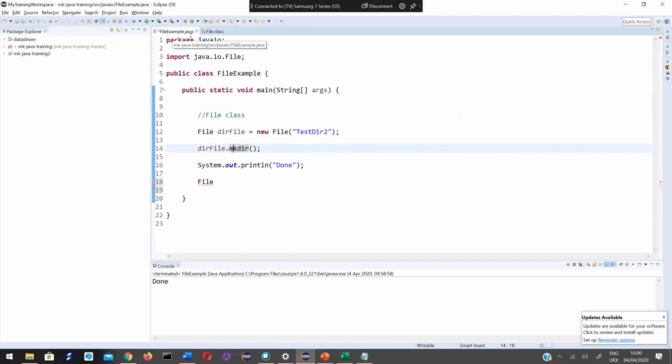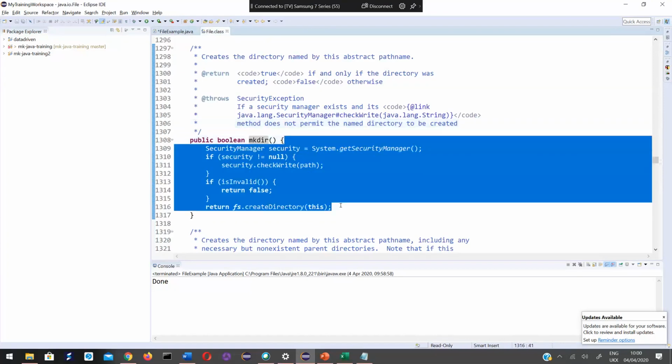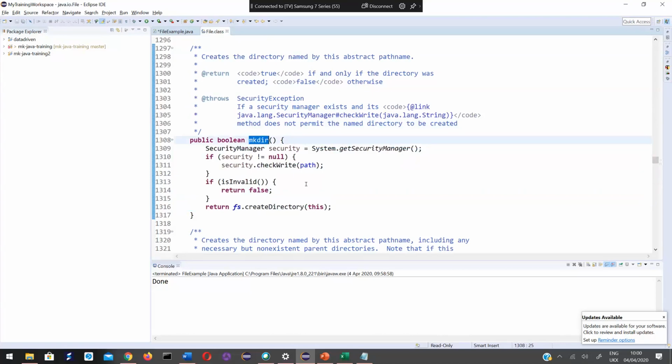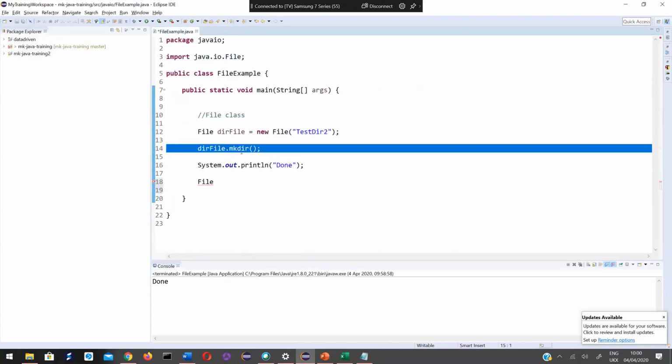When this method is executed, internally all this happens, but we are least bothered about how it works internally. We know that Java is giving me a method called mkdir. If I call that mkdir, it simply creates a directory for me. All I did is call that method.